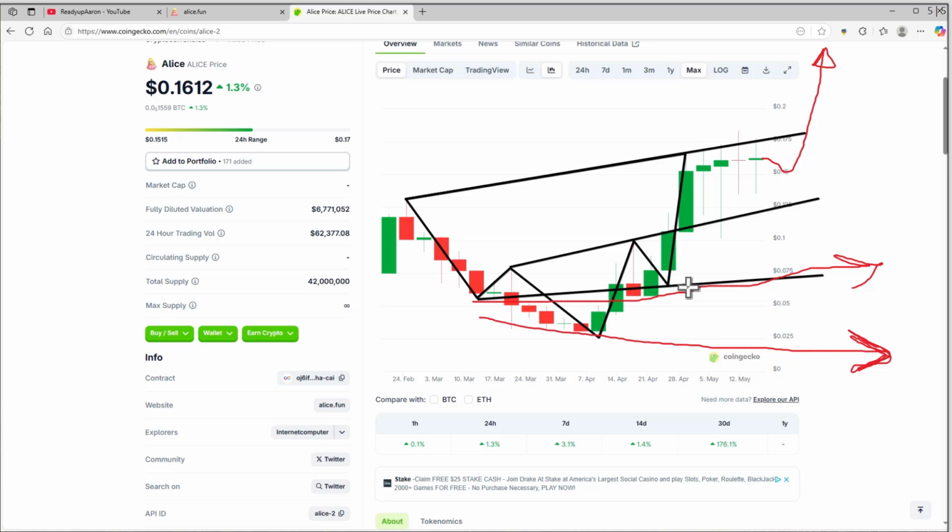3.4x. It's good because that tells me that Bob is already at 55 cents, right? And it's cheap still. Bob is really cheap. I'm glad that I got in on it early, but at the same time, Alice is 3.4 times cheaper than Bob in the supply. Look at the supply; it's only double. So, yeah, you got 1.3% there, in which you can buy up and stack some more of it.